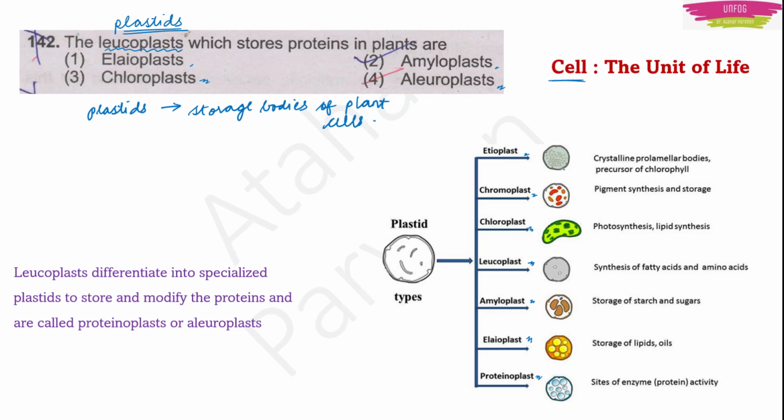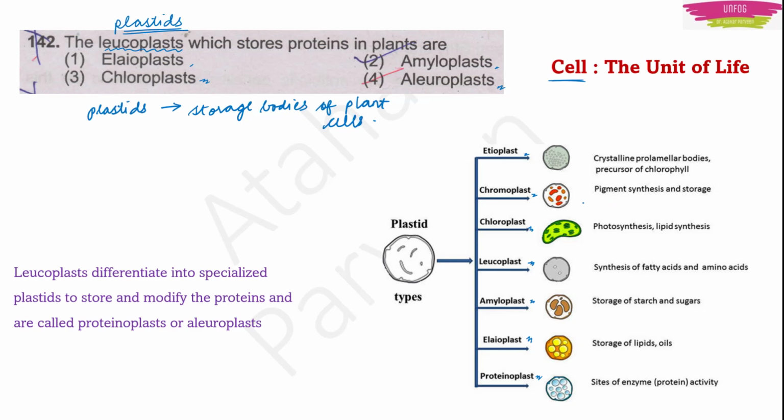So, etioplast, it is a storage body which will store the precursor of chlorophyll. Before the chlorophyll is formed, some different type of substance is present in place of chlorophyll. It is the precursor of chlorophyll that is stored by the etioplasts. Then we have the chromoplast.